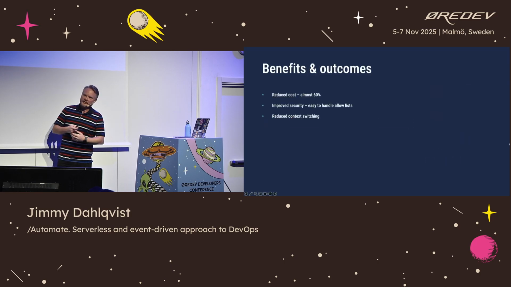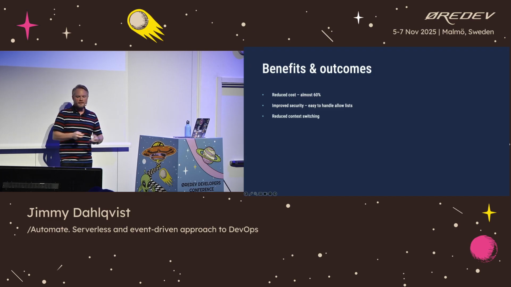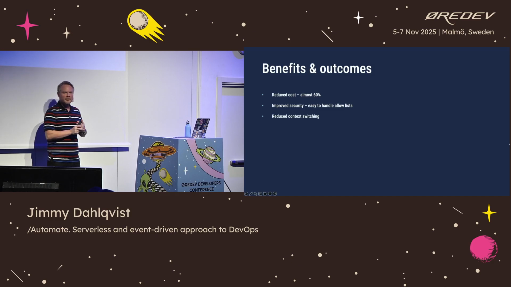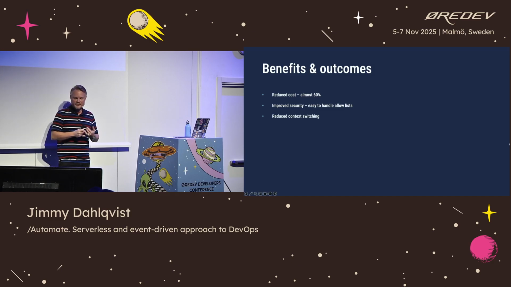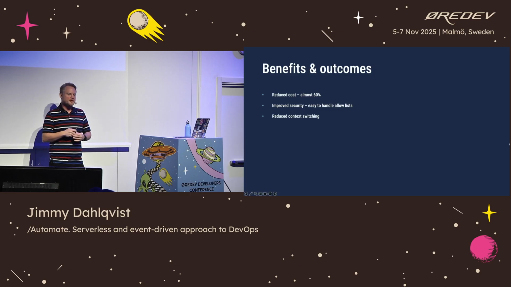So we went ahead and built all of that, and the benefits and outcomes from this work: we reduced cost by almost 60% by shutting down and scaling down environments during out-of-business hours. We improved the security. Now we have an easy way to handle these allow lists of IP addresses. And we definitely reduced context switching for everyone. So there's a single place where you can do all of these operations.